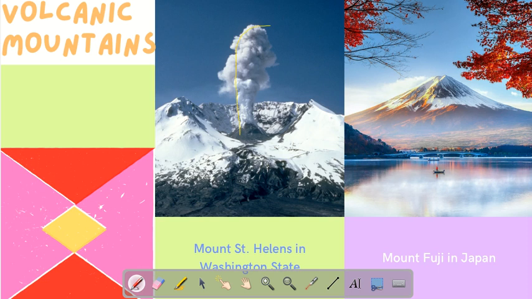You see this picture. This Mount St. Helens is bursting and smoke is coming out of the mountain. It means it will burst in some hours. Means lava will come out of this mountain. Okay.